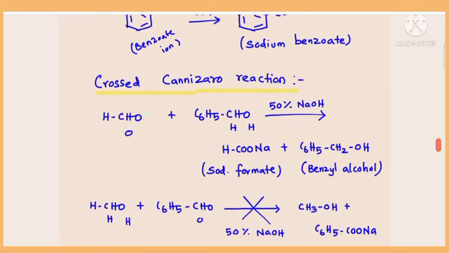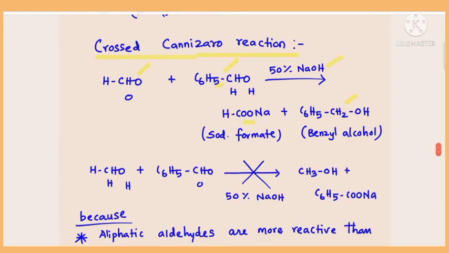Now look at this. Formaldehyde reacts with benzaldehyde. Here the first compound is getting oxidized, so sodium formate. The second compound, benzaldehyde, is getting reduced, benzyl alcohol. Even this occurs in the presence of dilute alkali such as sodium hydroxide. So here the products are sodium formate and benzyl alcohol.